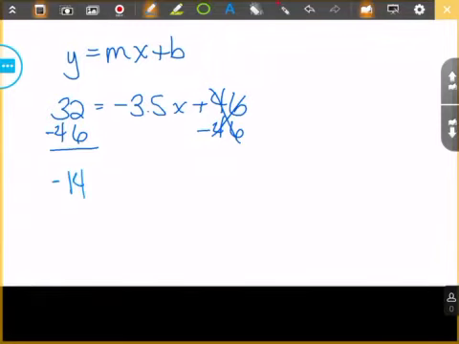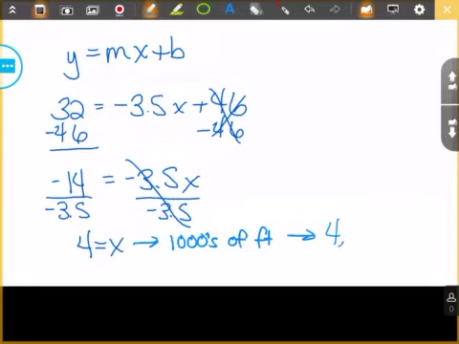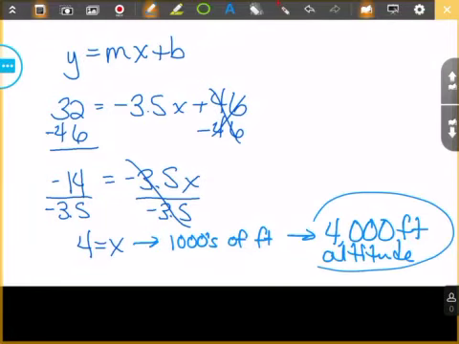This ends up being negative 14, and that equals negative 3.5x. Then we can divide both sides by negative 3.5 to cancel this out. And this answer ends up being a positive 4. Well, remember, this is thousands of feet. So really, we are looking then at 4,000 feet altitude. And that's the answer to part B.